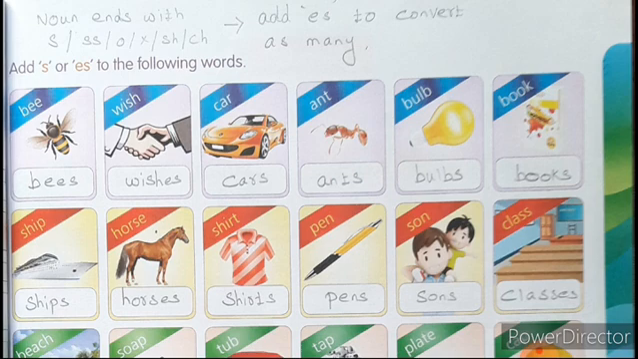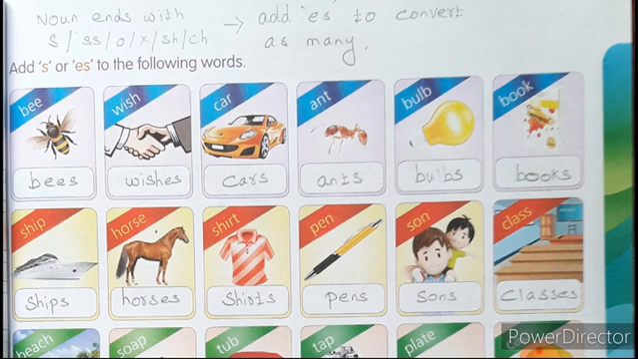Look at the next one, car. How will you write it in the plural form? Many cars. Ant means ants. Bulb, bulbs. Book, books. So here, if it ends with S or SS or SH, you have to add the letters ES to convert it into many. So look at the next line, ship. It ends with the letter P. How will you add? You have to add just the letter S. Ships. Horse, horses. Shirt, shirts. Pen, pens. Sun, it ends with the letter N. So you have to add just the letter S. Suns.